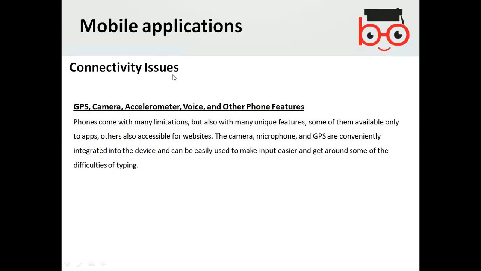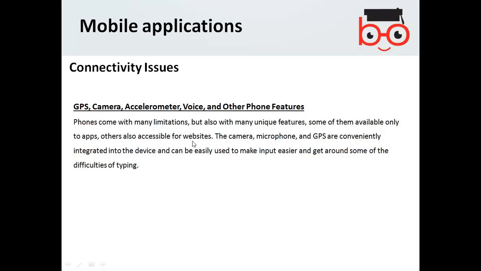Connectivity issues like GPS, camera, accelerometer, voice, other phone features. So phones come with many limitations, but also with many unique features. Some of them are available only to apps, others also accessible via websites. Camera, microphone, GPS are conveniently integrated into the devices and can easily be used to make input easier and get around some of the difficulties of typing.